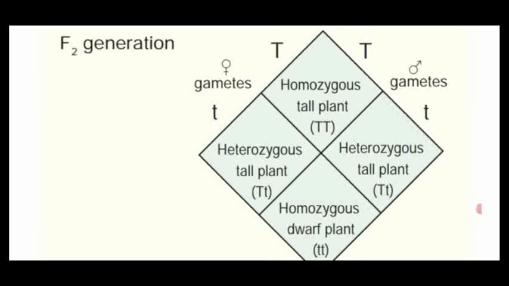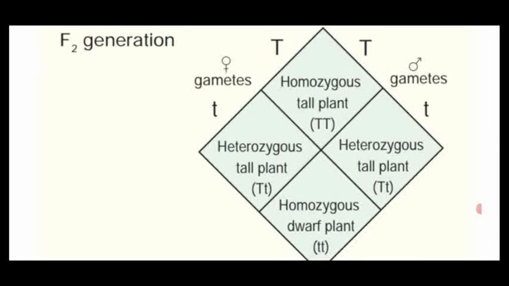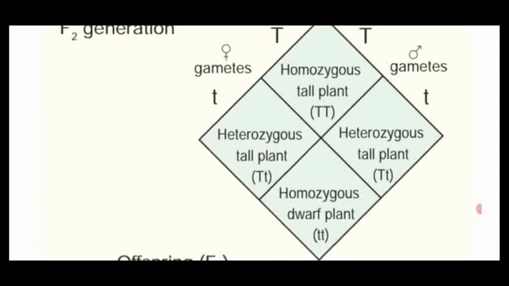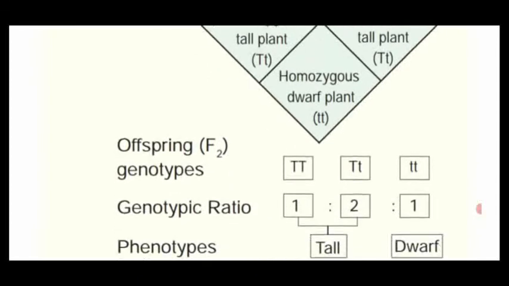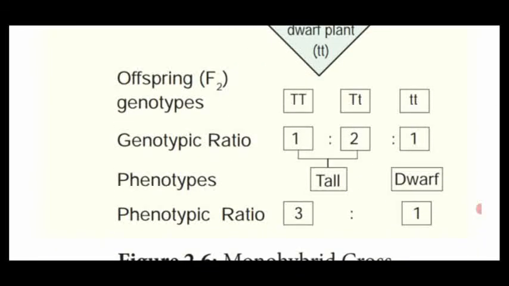So the capital TT, capital T with small t, and small tt are the different genetic constitutions of the pea plant, which is named genotype. Then tall and dwarf are the observable characters, known as phenotype. See the offspring in the F2 generation.